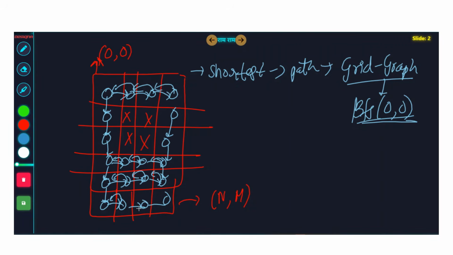So let me write it here for you. So if you start BFS from 0, 0, all are directed edges and all of them have a weight of 1 because there is no edge weight here, right? So this would be the shortest path, okay? And you would solve the problem in O of n times m time, right?